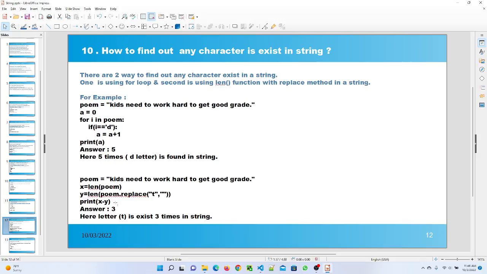Then the second method I use is the replace method. Here I try to find out how many times the t character is available in this string. After executing the program, it shows the t character is available 3 times in my string.